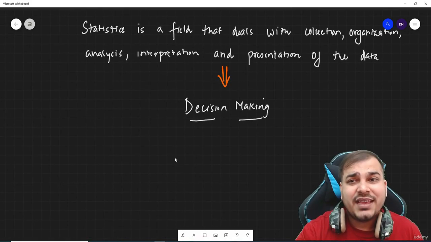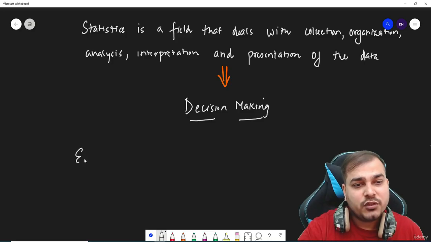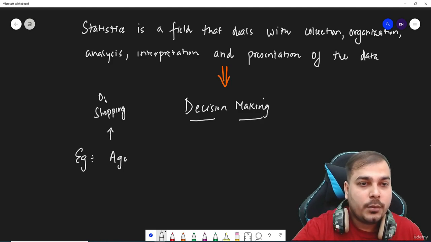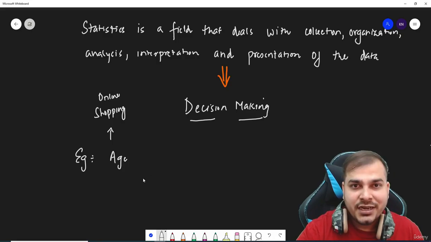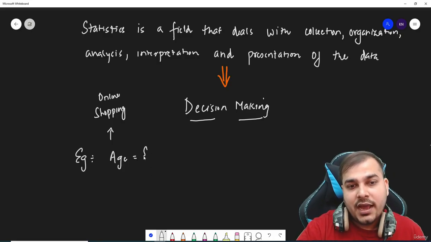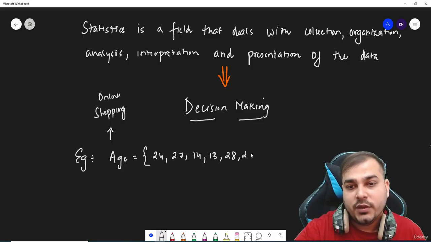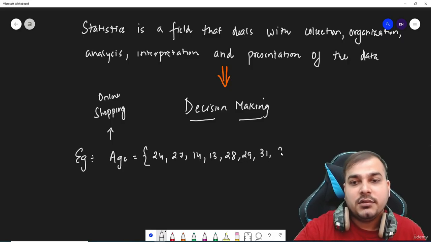Now, if I take one very simple example, suppose I have an age feature, and this age feature may be from online shopping customers. Over here I have some data like 24, 27, 14, 13, 28, 29, 31, 32.